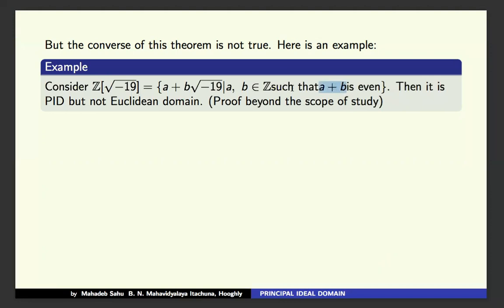This collection is a principal ideal domain, but not a Euclidean domain. The proof is beyond the scope of the study. Very tough.